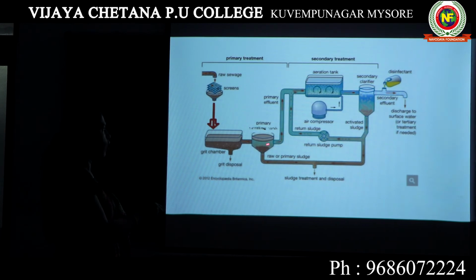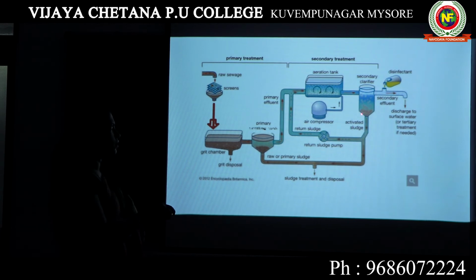Here what happened? All the supernatant remained up, whereas all the solid particles went down. Those solid particles are known as primary sludge, because primary sludge is coming from the primary settling tank. Here you are sending water to the secondary settling tank. Here there are no solid particles like in your primary settling tank or like primary sludge. However, all the flocs that were present in the aeration tank will come and settle at the bottom.